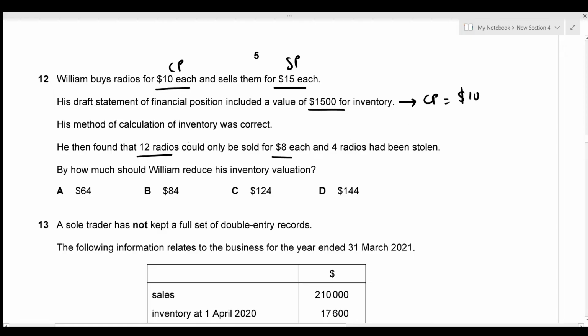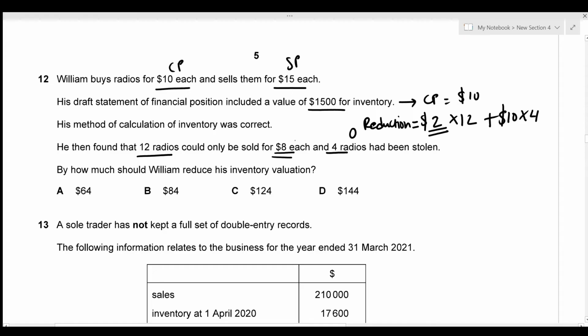But we're given that out of the total units included in the inventory, 12 radios could only be sold for $1.08, which means that the value has decreased. So net realizable value is less than that of the cost price. The difference in the value is $0.02, which means that $0.02 should now be reduced from all the 12 radios. So that's just going to be 0.02 into 12. And then 4 radios had been stolen. If it's stolen, its net realizable value will go to 0, which means that the difference now is $1.10. So that's $1.10 into 4. And we need to figure out by how much should William reduce. So this is just the reduction amount.